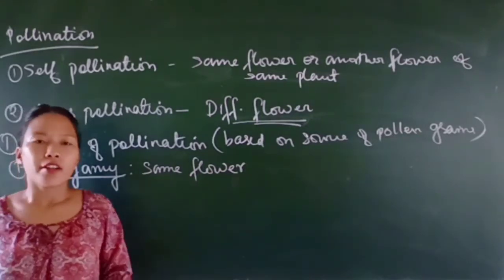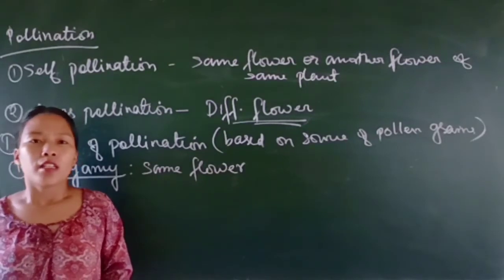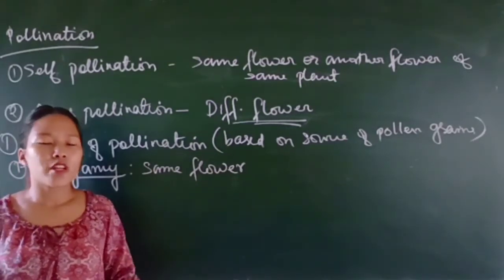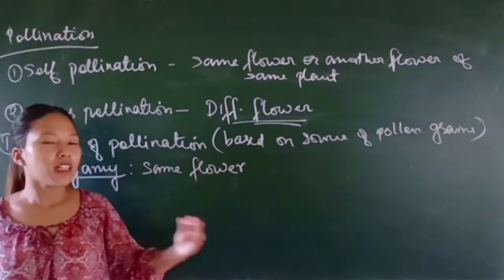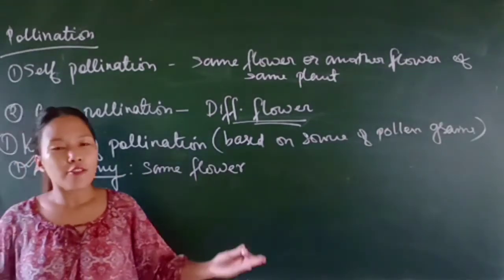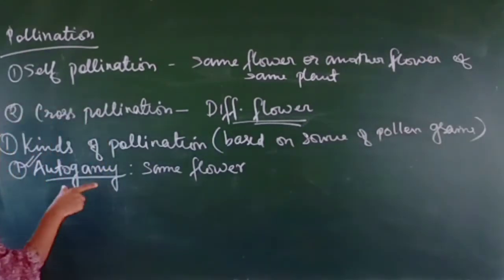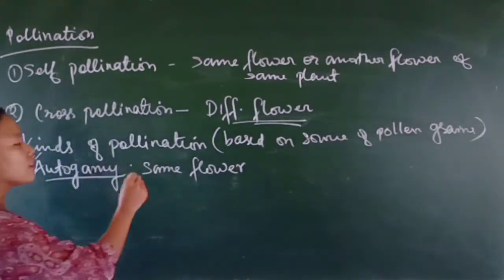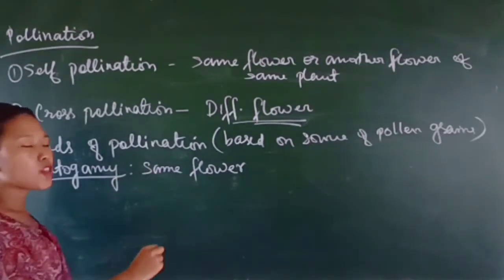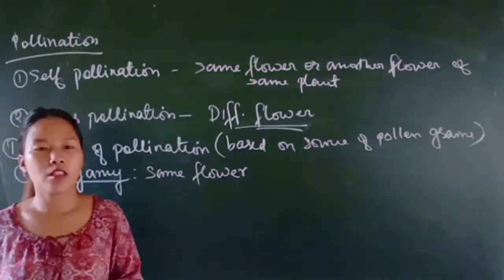So there's a possibility that pollen grains from some other flower will be carried and transferred to that stigma. In that case, autogamy will not be achieved; it will be cross-pollination, some other type of pollination. Autogamy means the transfer of pollen grains from the anther to the stigma of the same flower.